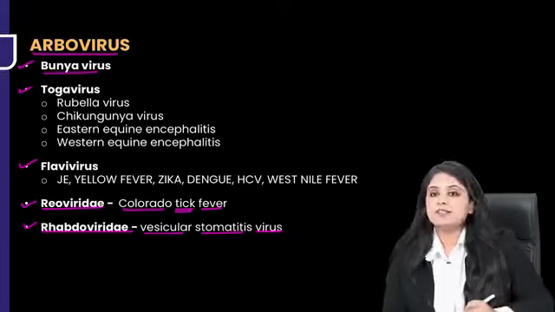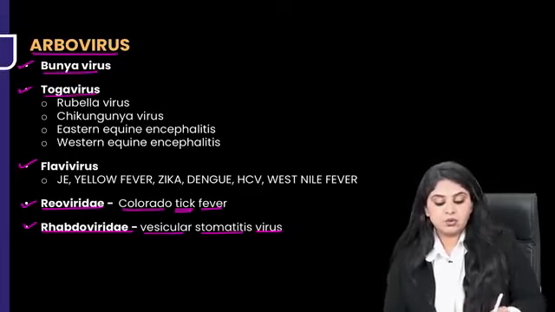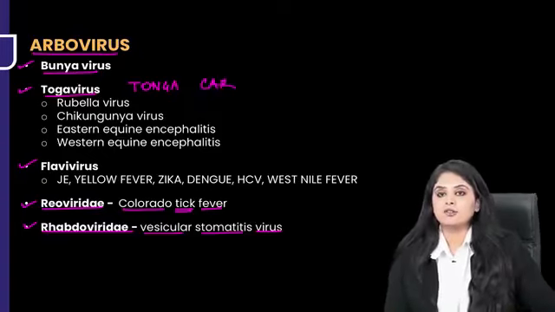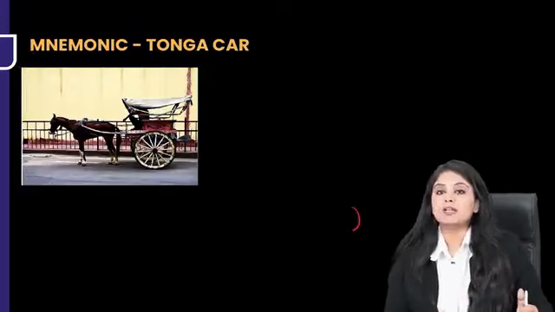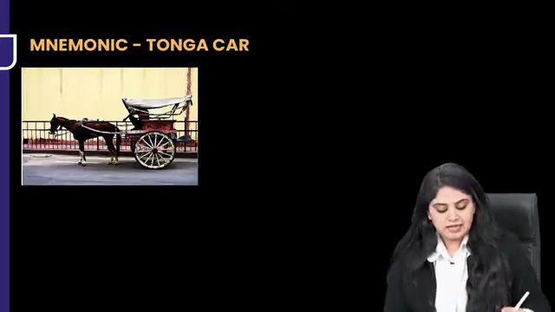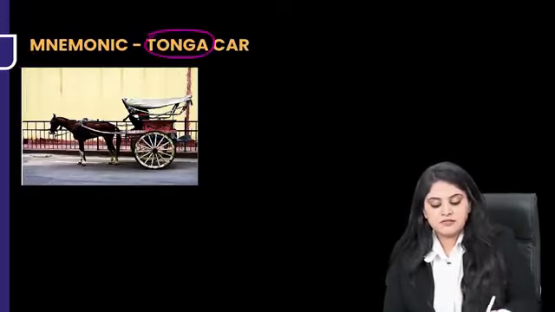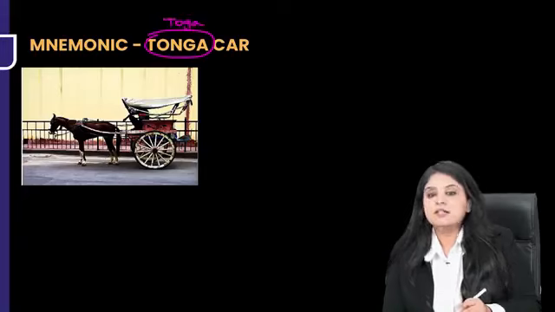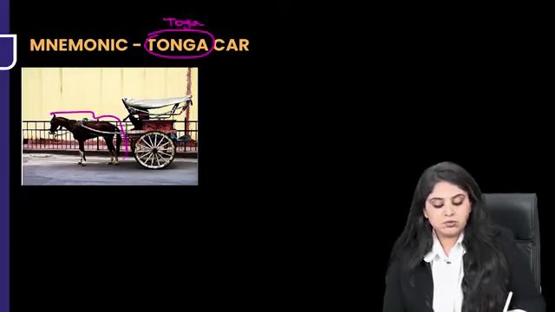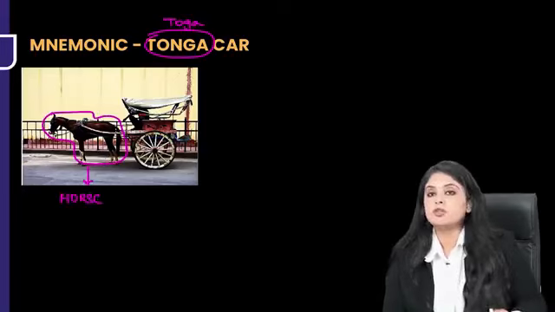Then comes Bunya virus. Then comes Toga virus. Toga has always reminded me of, do you guys remember? I'm sure all of you have seen a Tonga car. Tonga car has a horse on the front and a cart on the back. So what exactly is a Tonga car? Tonga will definitely remind me of Toga virus. And I first and foremost know Tonga is going to have a horse. So all the horse related diseases are going to be here.